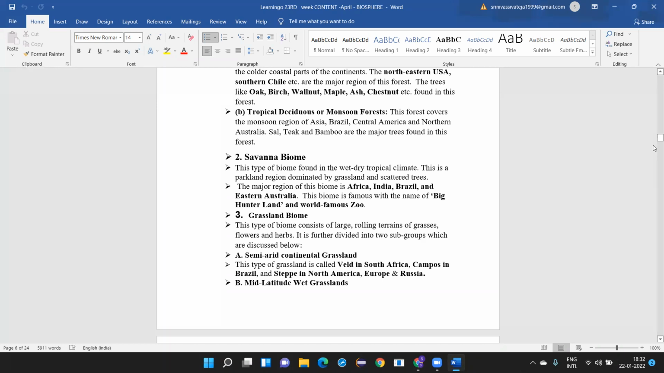Then you have the grassland. It consists of large rolling terrains of grasses, flowers, and herbs. It is also called semi-arid continental grassland, which is called the Veld in South Africa, Campos in Brazil, and Steppe in North America, Europe, and Russia. These are the names which are given to the various grasslands. This also you must have heard about. Steppes are very popular in North America also, and in Europe and Russia.